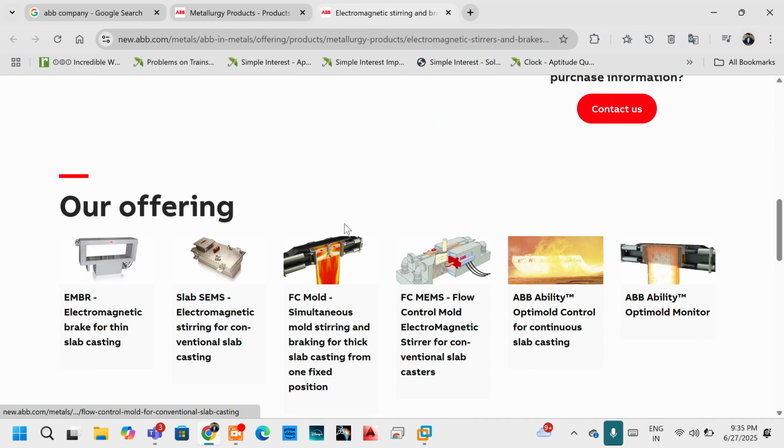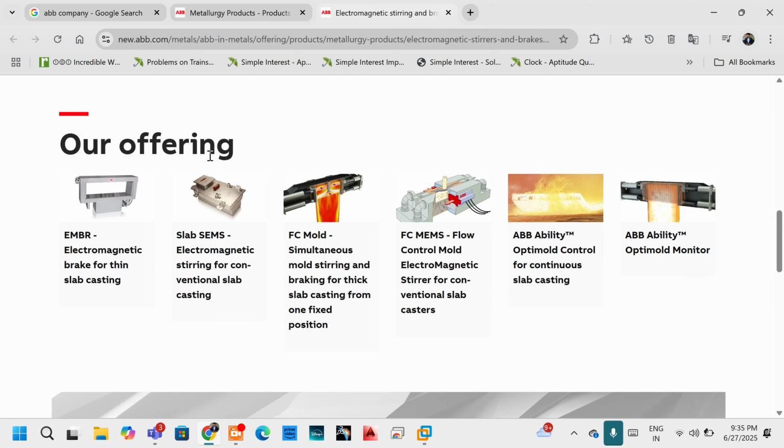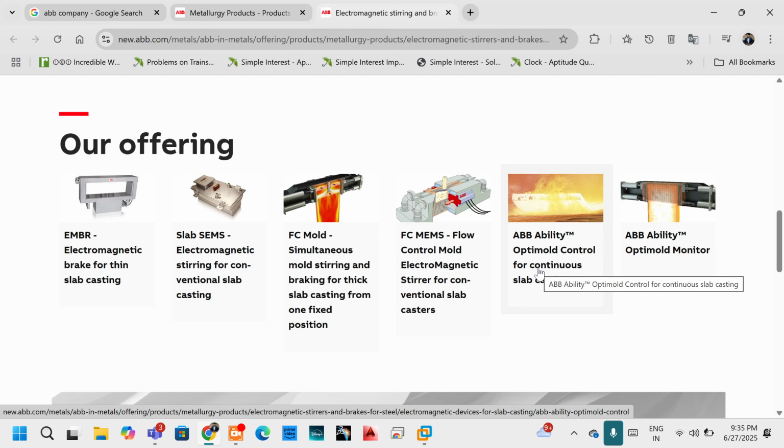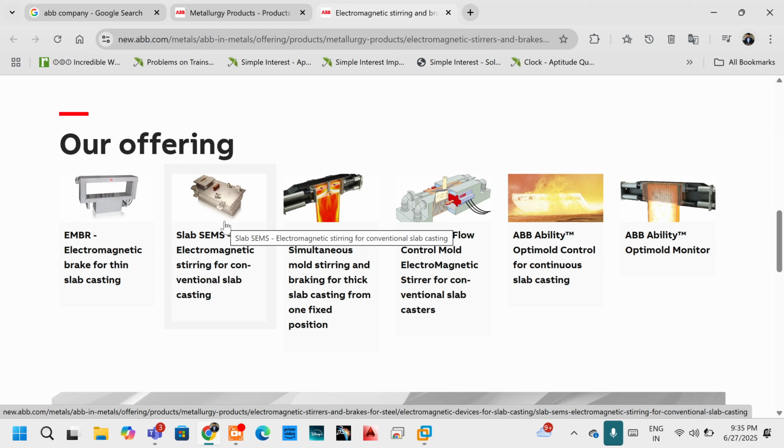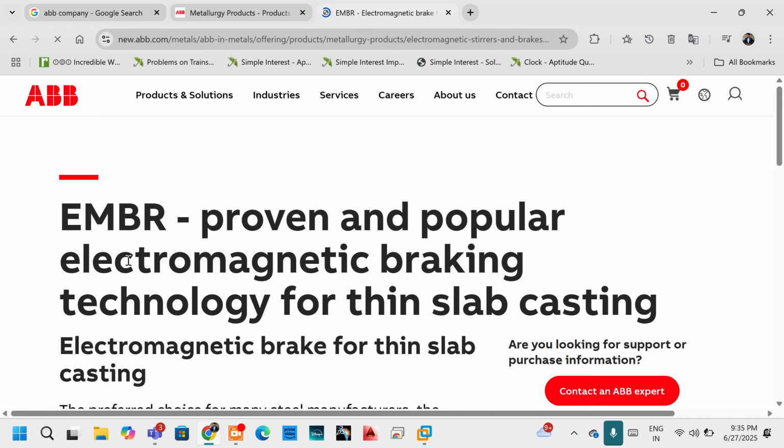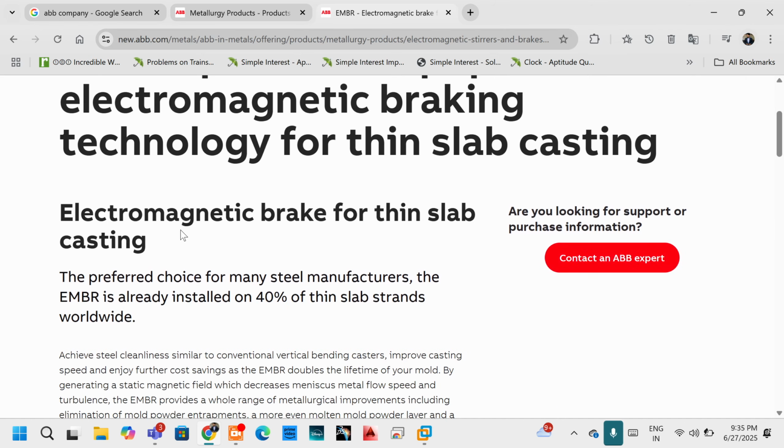So here you see, these are some of the components they are selling in the market. What I need to do is get the materials required to manufacture this. So now suppose I take this one, EMBR, electromagnetic brake for thin slab casting.